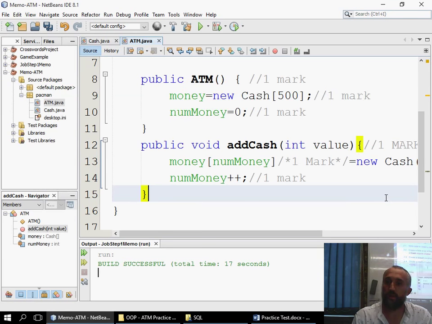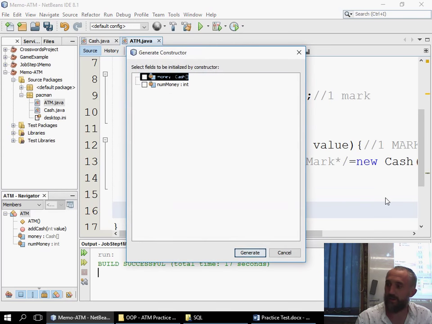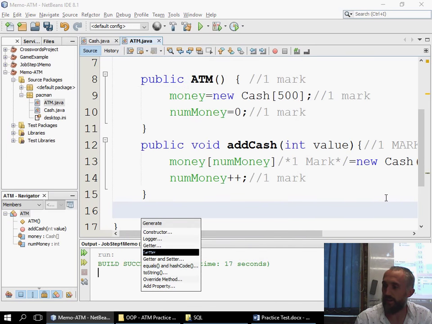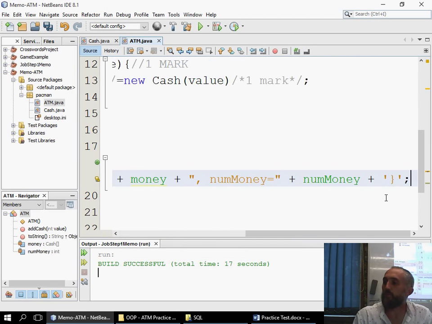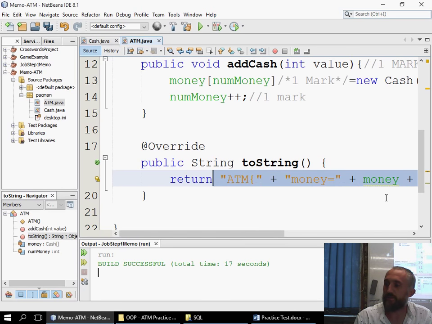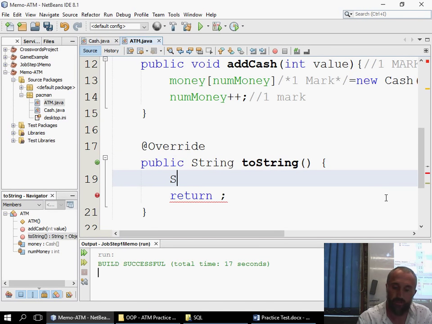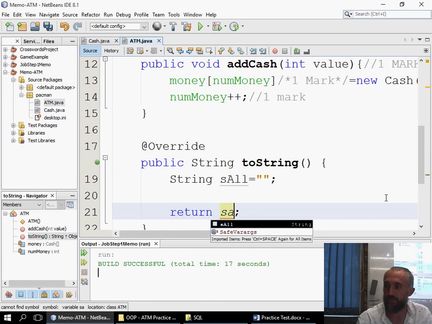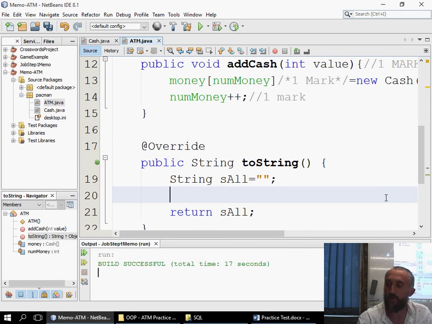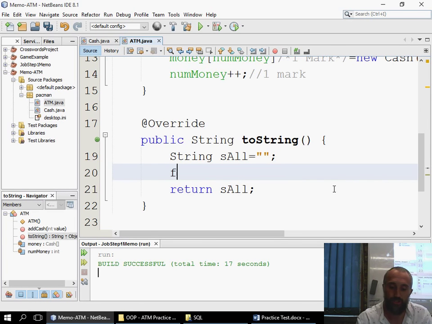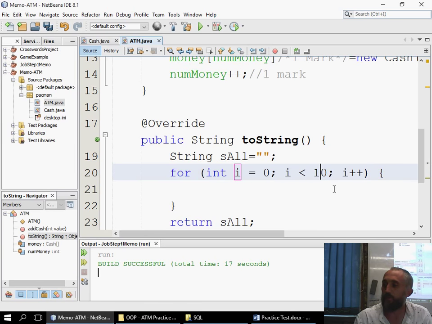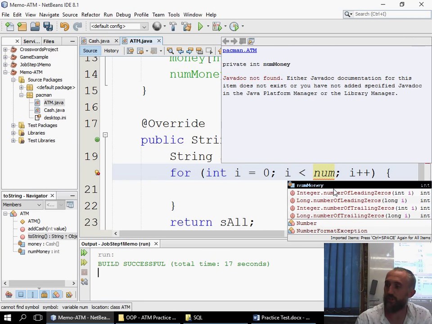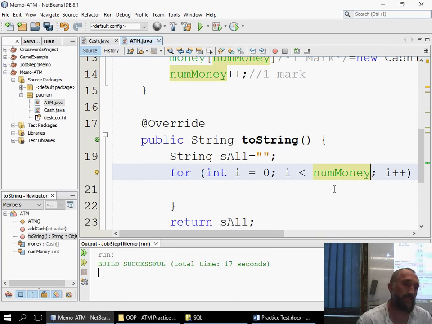Now, on this one, we literally just need to go alt insert toString. Now, we delete the default that it returns, and we need to loop through our array. So we create a blank string, whatever you want to call it. We now need to loop through our array, and then we return our string. So you loop up until the total position. In this case, it's num money that has been initialized.